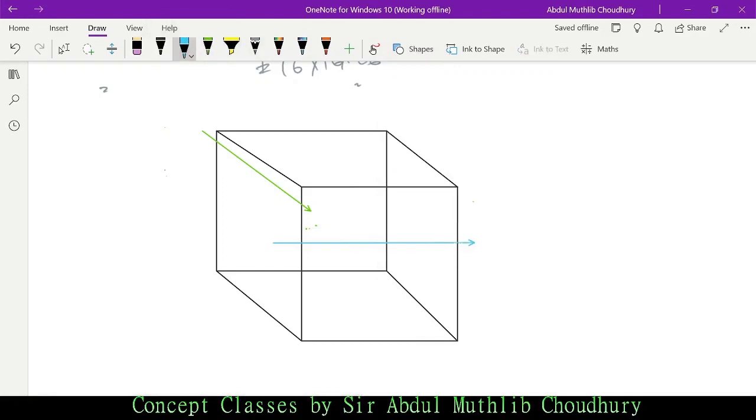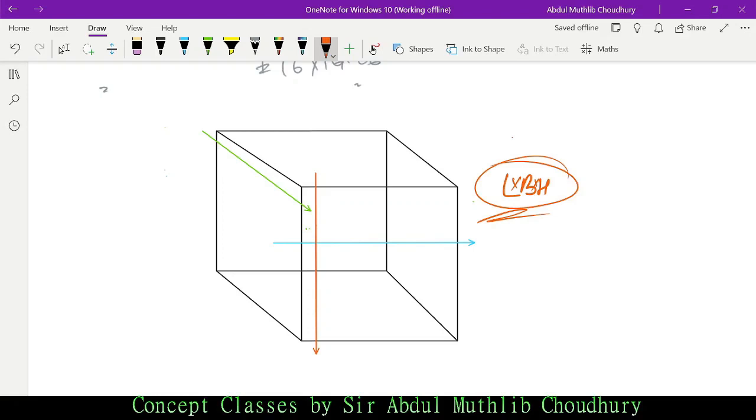The blue colored arrow is called breadth. Okay, this is length and this is breadth, and this is height. The orange colored arrow is called height. So this is length, breadth, length into breadth into height.